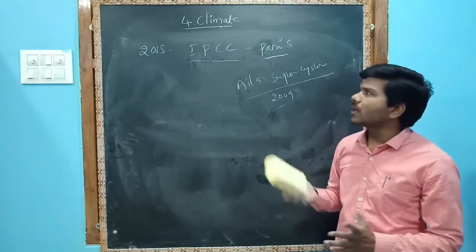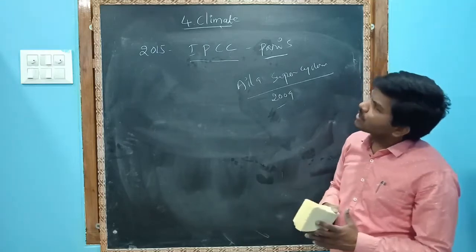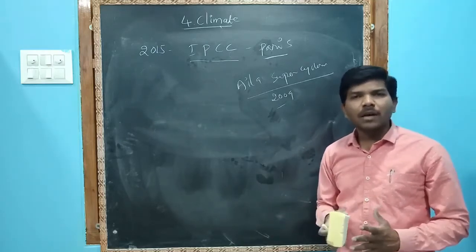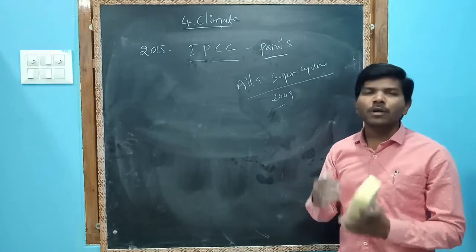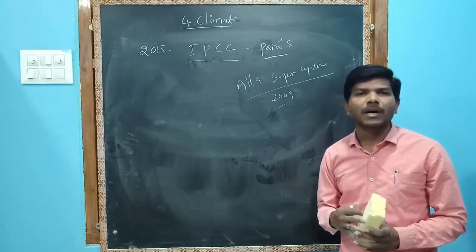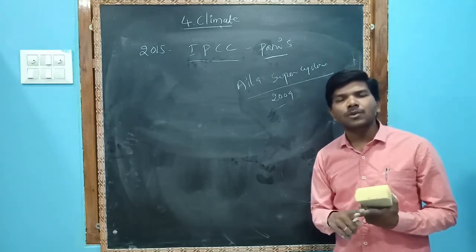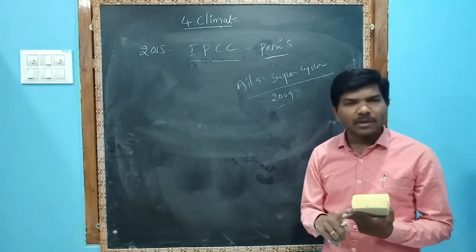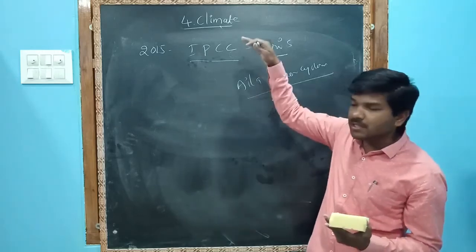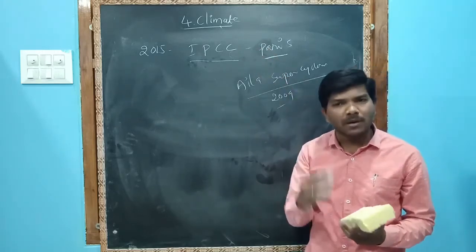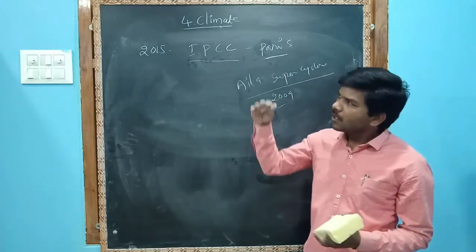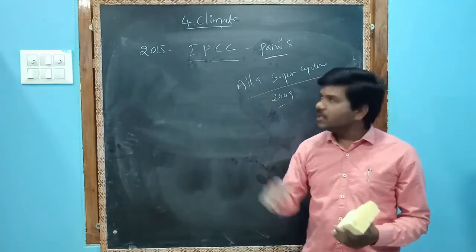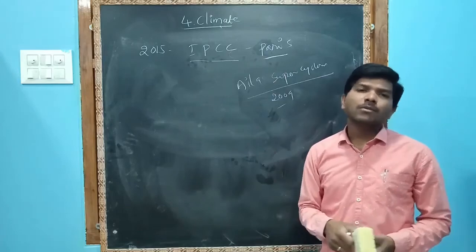Okay, so this is our climate lesson. In 2 sessions, our climate topic is done, and we have discussed most of the important things from the examination point of view. The southwest monsoon and the northeast monsoon are very important. Low pressure to high pressure to low pressure, you have to concentrate on this topic, and this topic is concluded. Thank you very much.